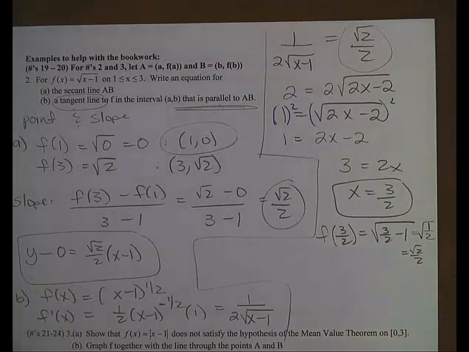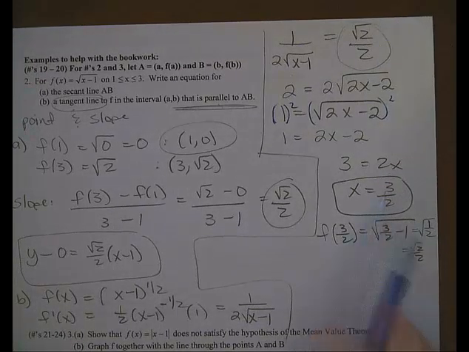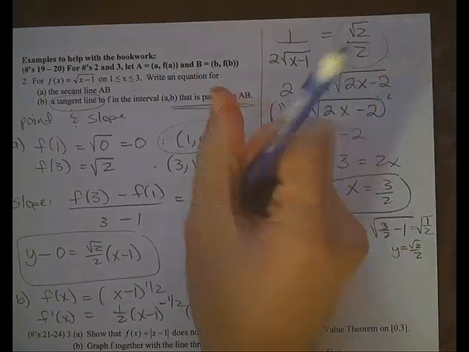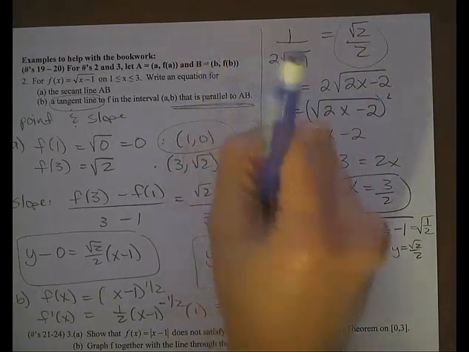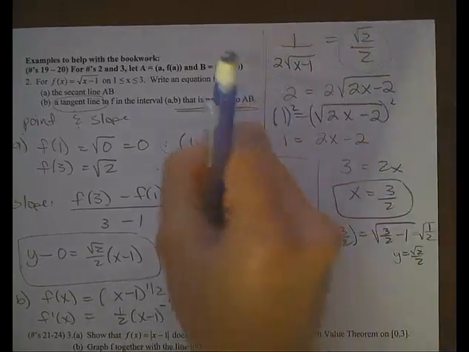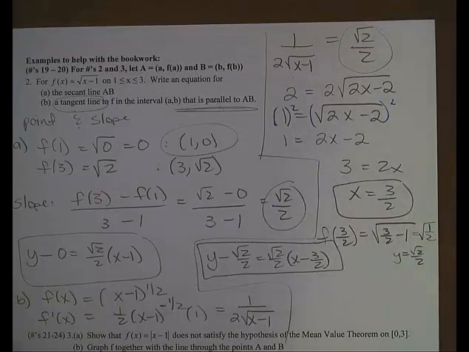And then I'll go ahead and do the equation of the line using this x value, that y value, and then my slope, which is also rad 2 over 2. And there is our answer for part B. And we're done.